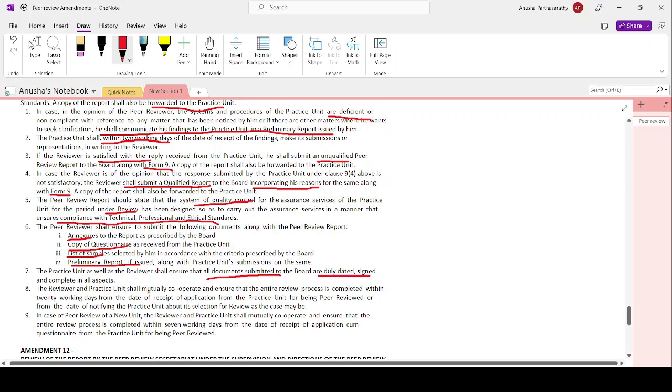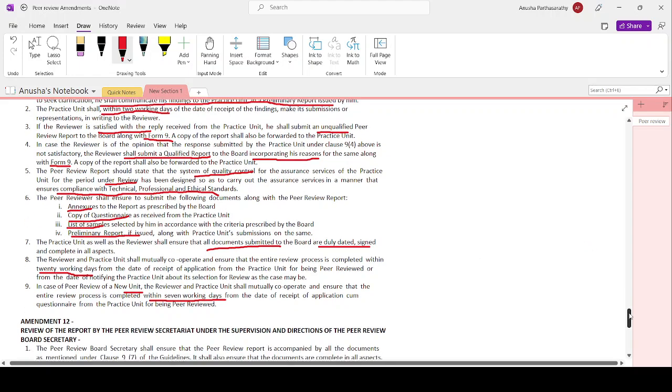The reviewer and the practice unit shall mutually cooperate and complete within 20 working days from the date of receipt of the application from the practice unit for being peer reviewed, or from the date of notifying the practitioner about its selection for peer review. In case of a new unit, it will be within 7 working days. Fine, 7 working days from the date of application or from the date of intimation that the practitioner is being reviewed.